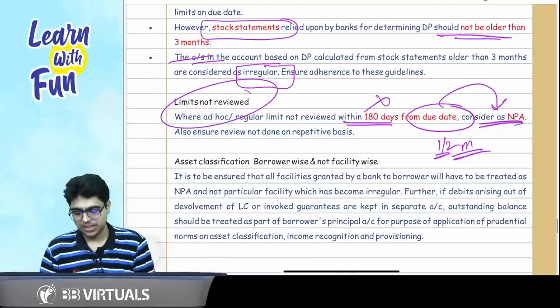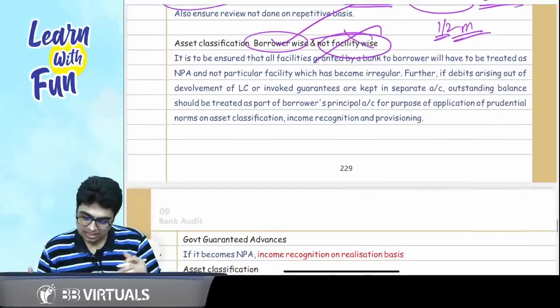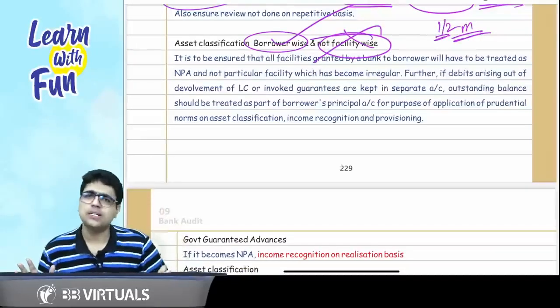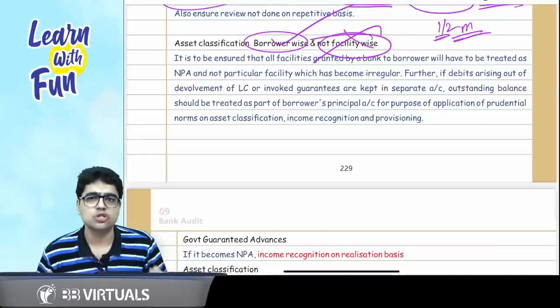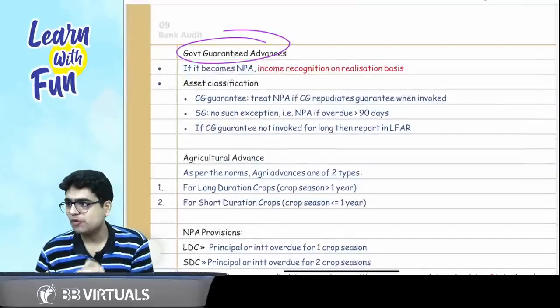Classify it as NPA. Plus, should asset classification be borrower wise or facility wise? Sir, it should be borrower wise, not facility wise. This was discussed in much detail in the class. Please make sure you remember this small point. Got it, sir? Now comes the concept of government guaranteed advance.